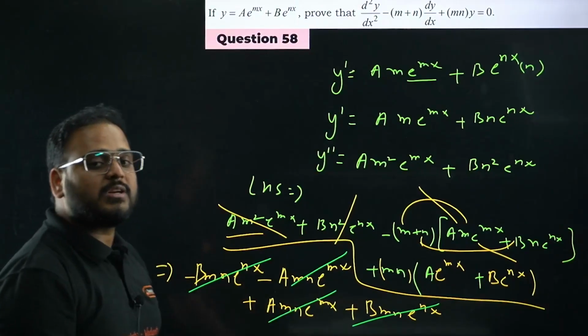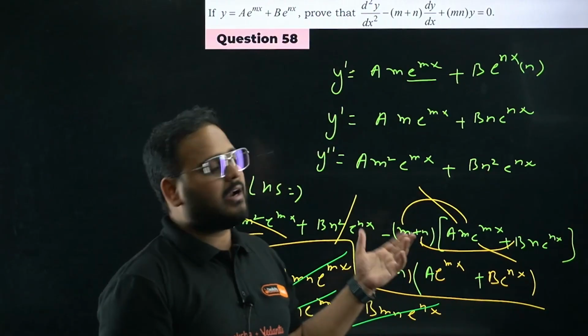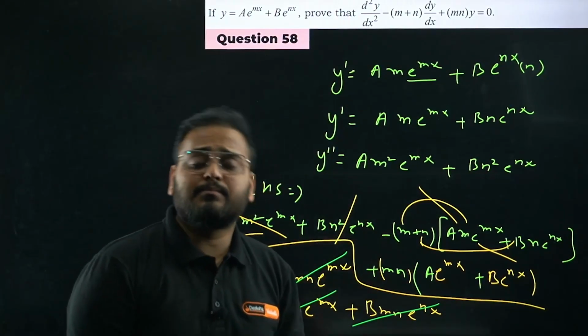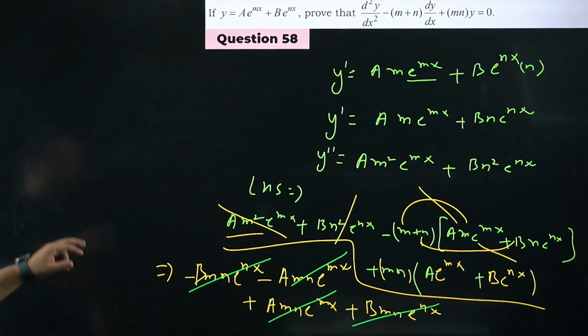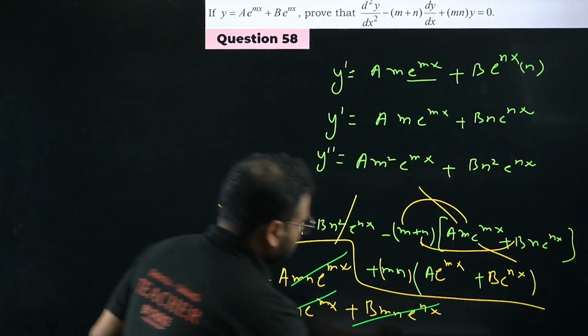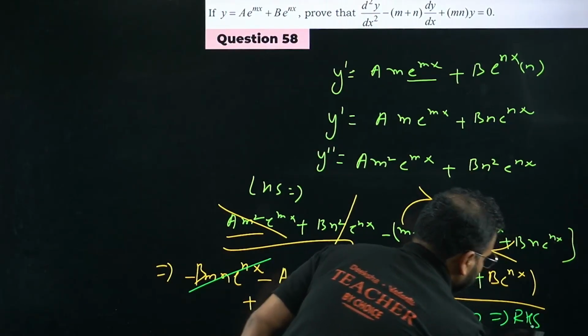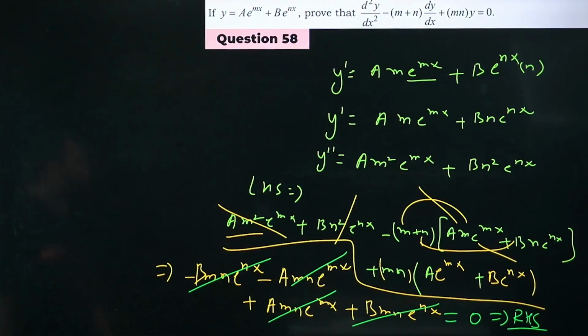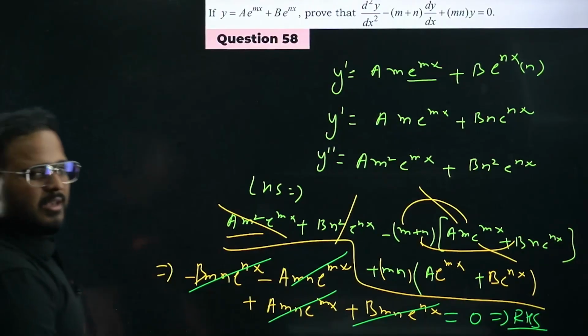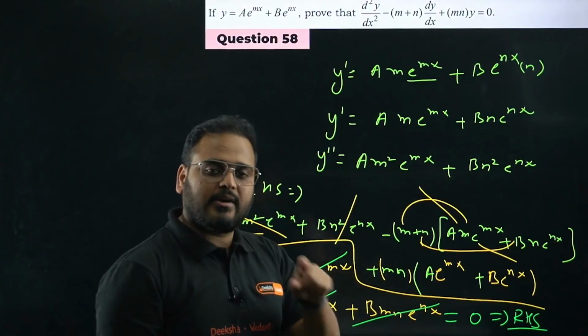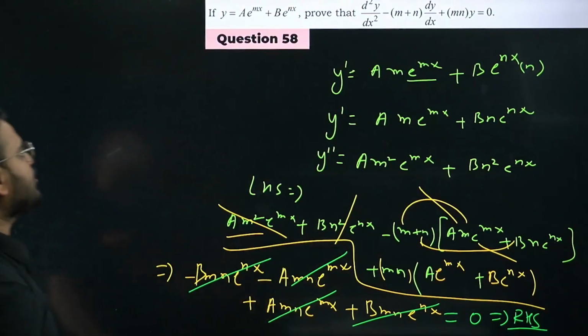If you think it's confusing, do one thing, pause the video and do it from your side. You'll get it, very simple actually. Okay, done. 58 is done, but this is coming as 0 actually, nothing but equal to RHS. So please check. Sir, too many calculations. Is it? Try. Pause and try from your side. Then we'll proceed to question number 59.